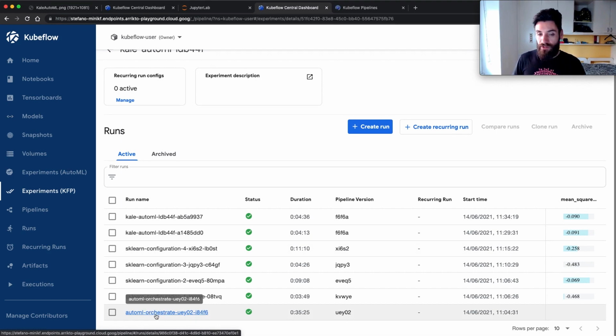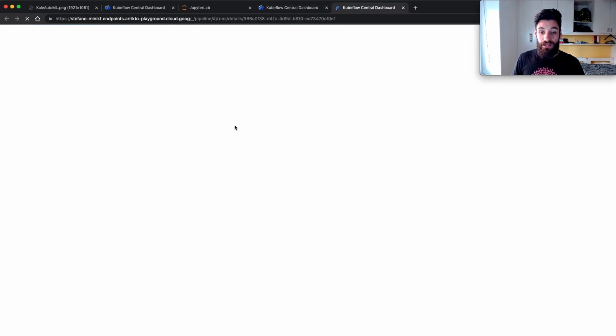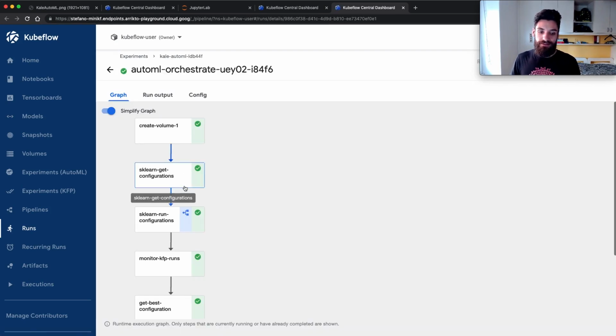the AutoML orchestrate pipeline is the first one to run. And this is the pipeline that actually starts the AutoML mechanism by creating AutoML configurations.